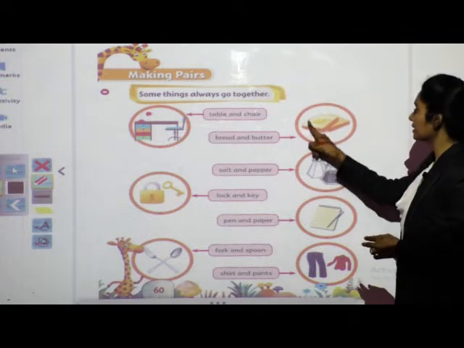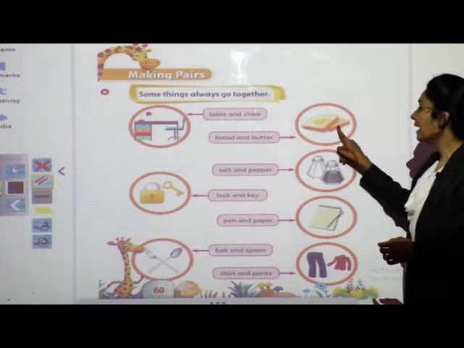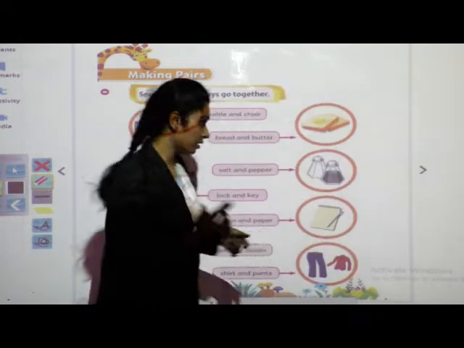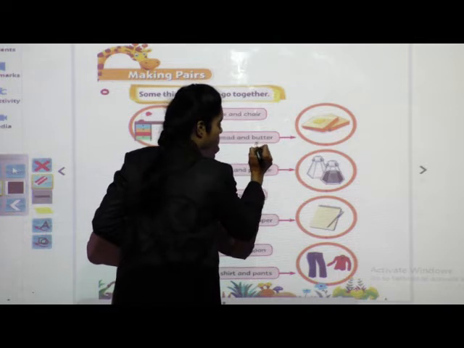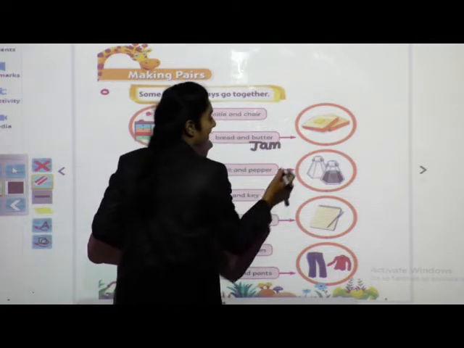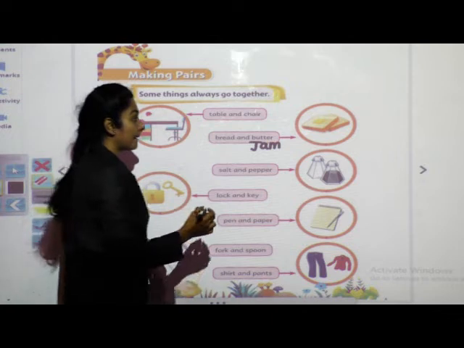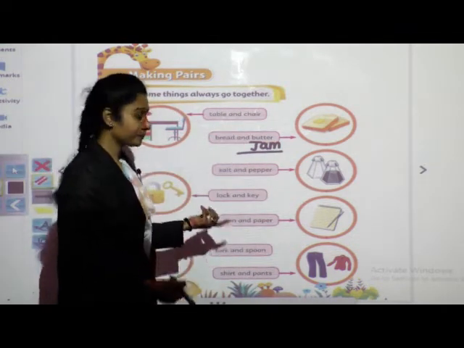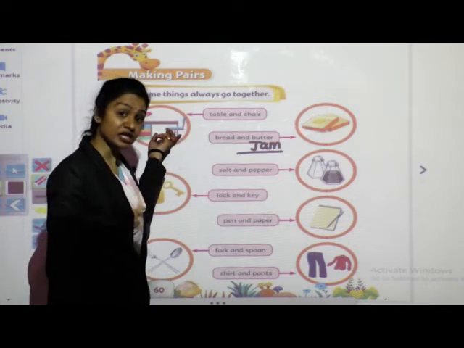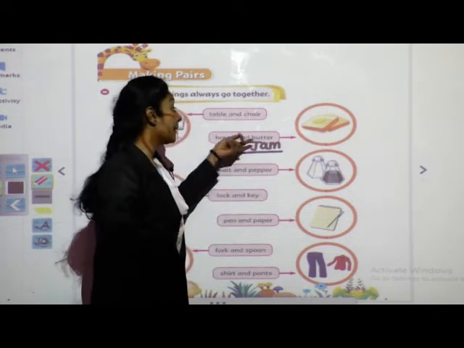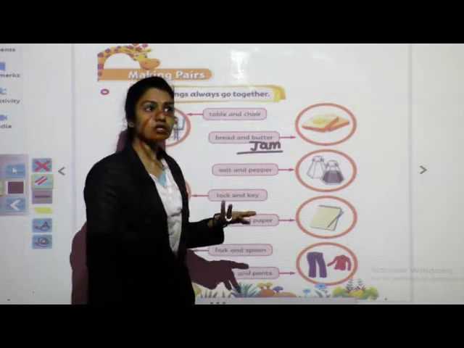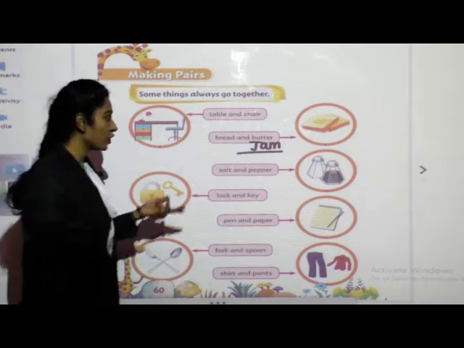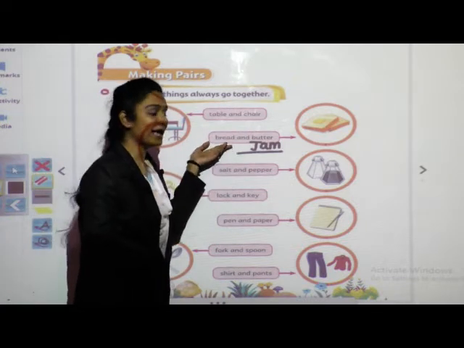Next picture, what is it children? Which picture is this? This is a bread and this is a butter. Yes, again we can say bread and jam. अगेन क्या जाएगा ब्रेड के साथ? ब्रेड एंड टोमेटो सॉस भी जा सकता है, राइट? So these are in a pair. With the table what goes? Chair. With the bread what goes? बटर और जैम. Yes, also tomato sauce, those who like to eat the bread with tomato sauce can use it also. So bread and butter, bread and jam.